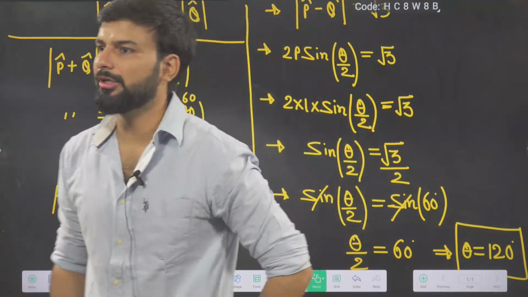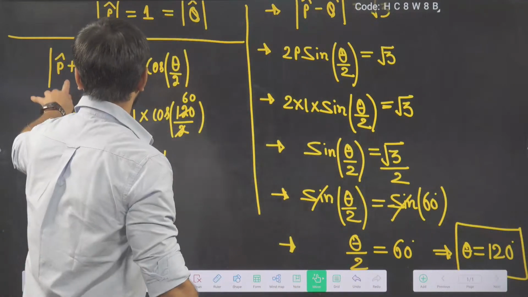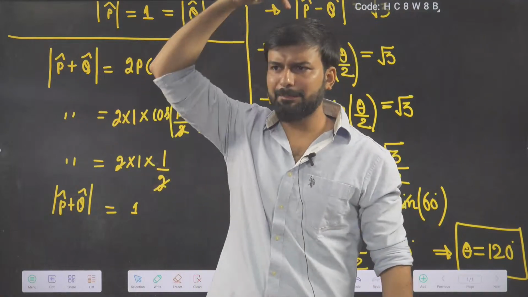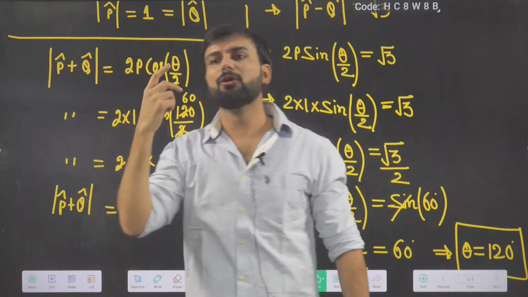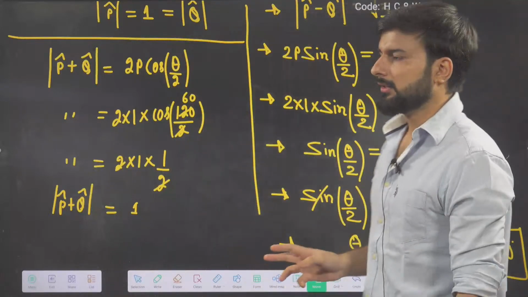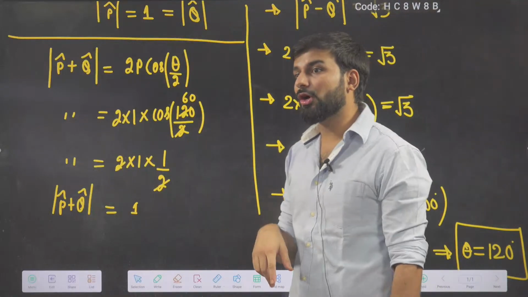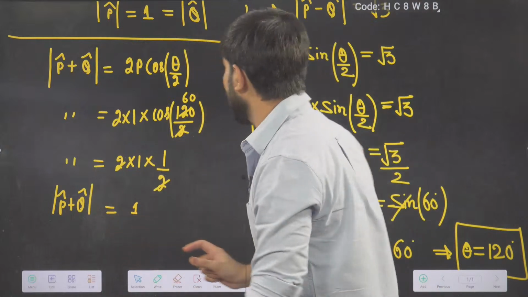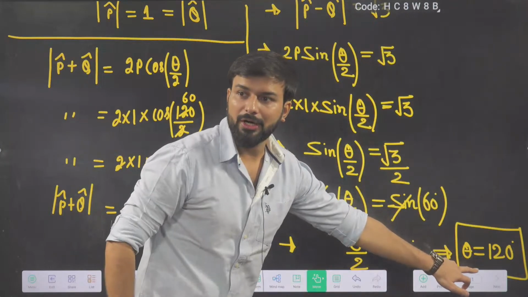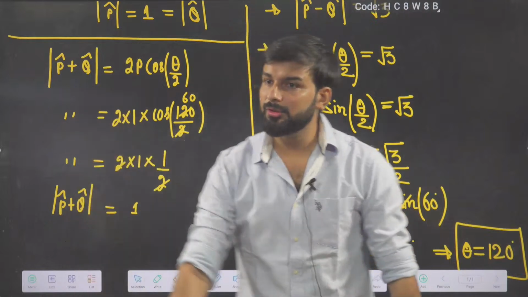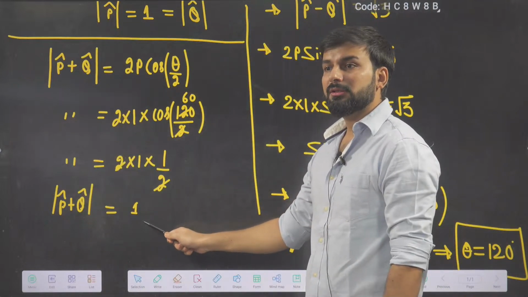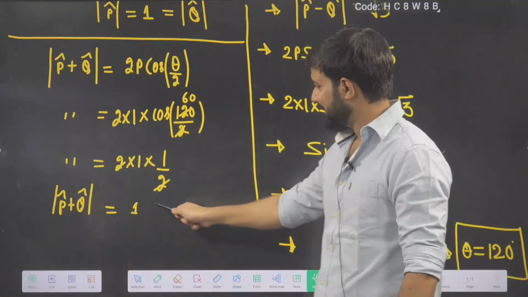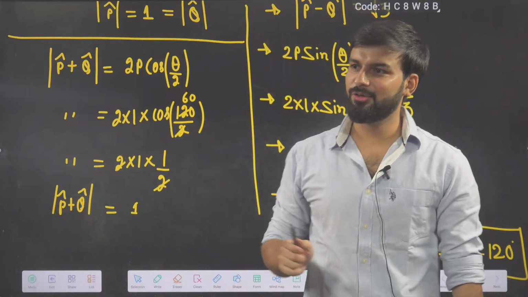Sir, the magnitude of a unit vector will always be 1. Yes beta. Anywhere this cap is written on any vector, its magnitude will always be 1. Right? So yesterday I taught you a property: when two vectors of equal magnitude are inclined at 120 degrees, the magnitude of their sum will be equal to their magnitude. This will be the answer. I hope this is clear to everyone.